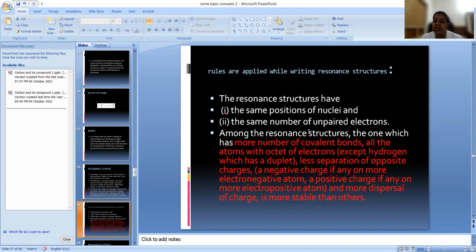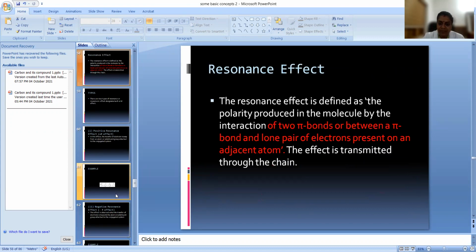We will see that. So if there is less separation of charges and more dispersal of charge, the more atoms the charge is dispersed over, the more stable the structure will be. Okay, so this point is very important, which will be the more stable structure.